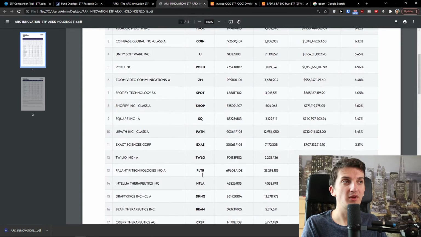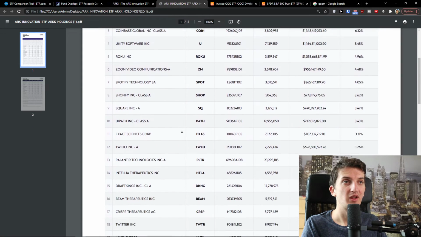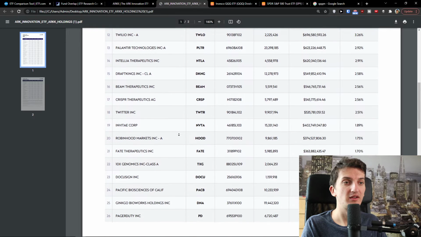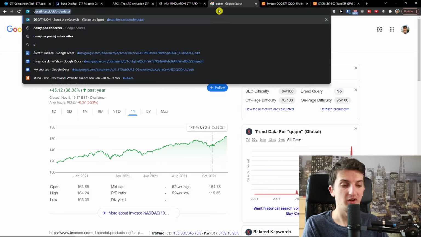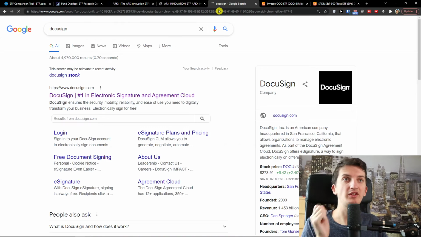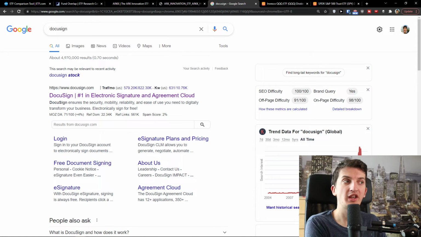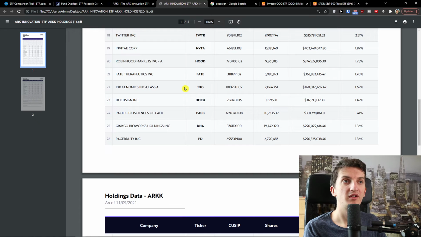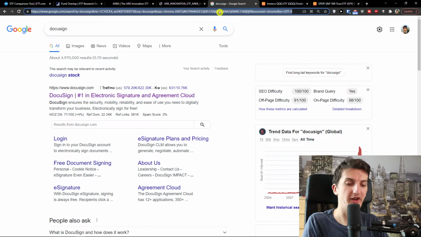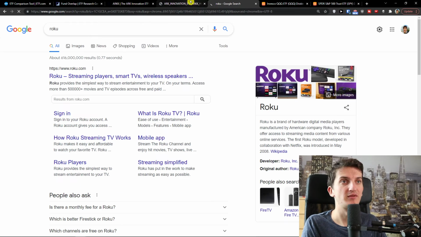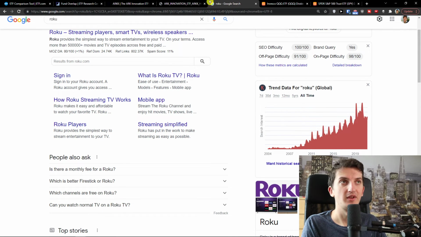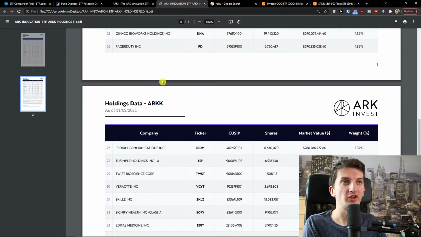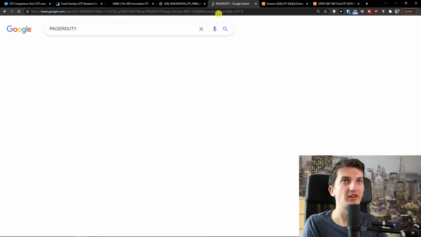So when we even come here and you see DocuSign, which is like a crazy company, I completely understand their strategy, only because when you look at DocuSign's popularity, and even Roku, right? Roku is a crazy company. Look at this, see the growth? This is what they're actually doing. PagerDuty also, I had the stock, I sold it.